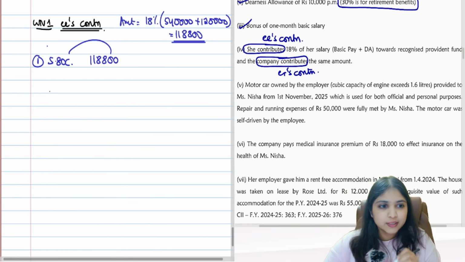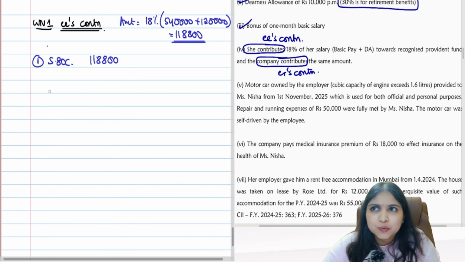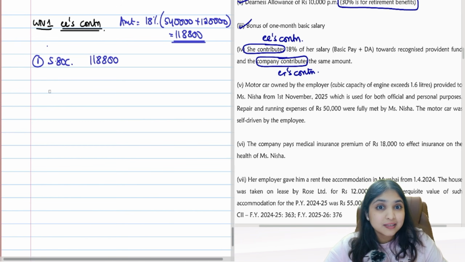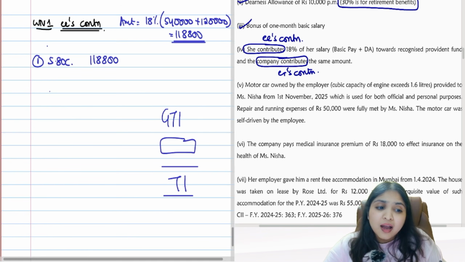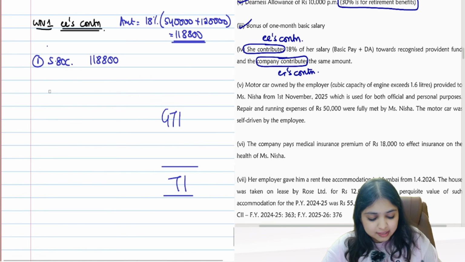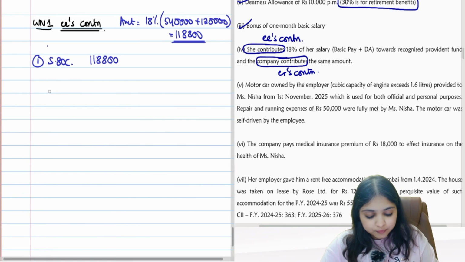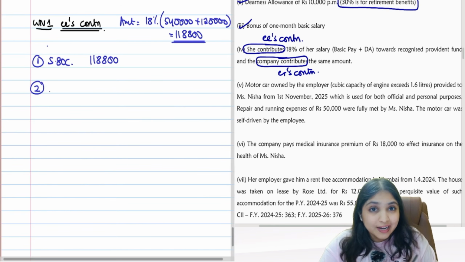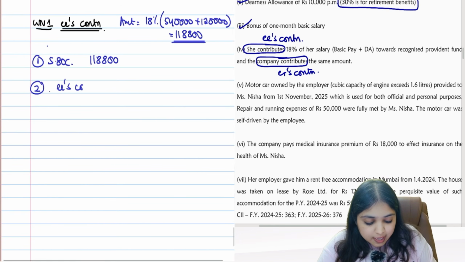But please answer my question. In this question, I am computing salaries head. In salaries computation, will ATC impact my answer? No, because ATC is a part of chapter 6A. From GTI only, you subtract chapter 6A to get total income. I am doing only salaries calculation. In salaries calculation, ATC will first of all not enter my story. Okay. Then there's one more thing, guys. There's one more thing which you should think of. I'll tell you. We'll see how much is employee's contribution.